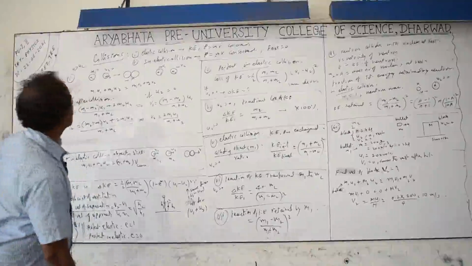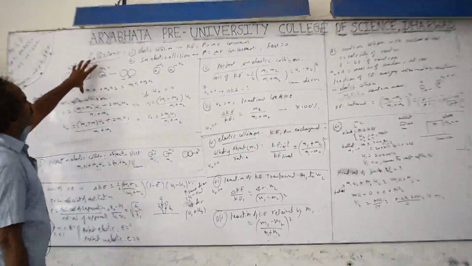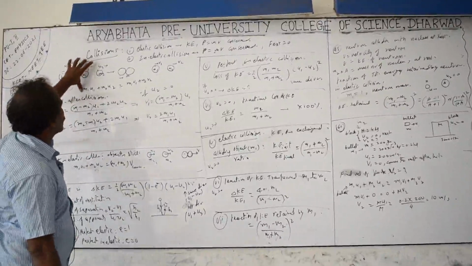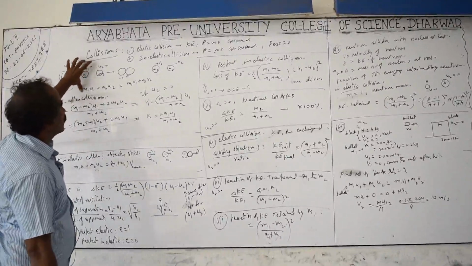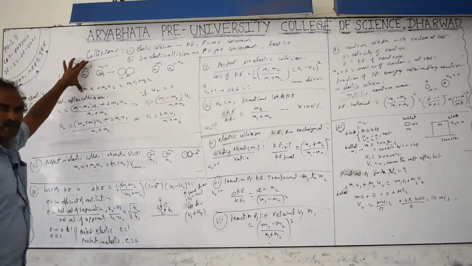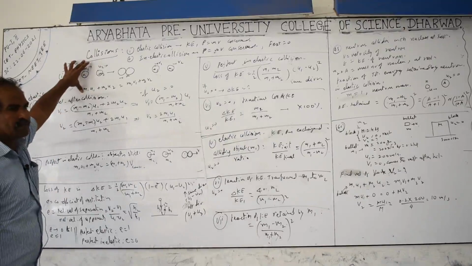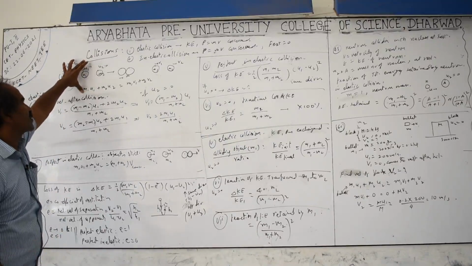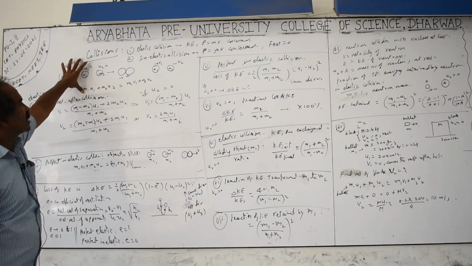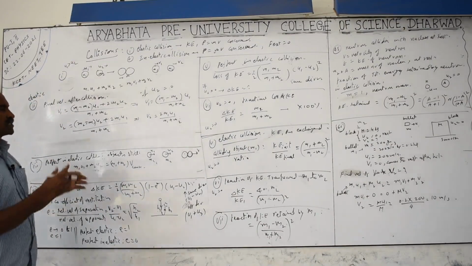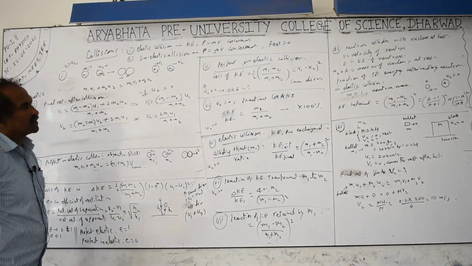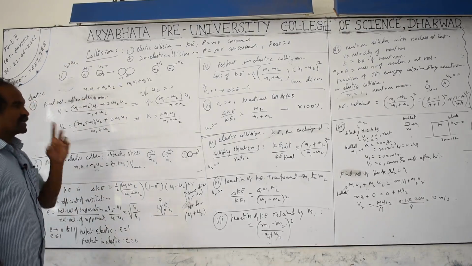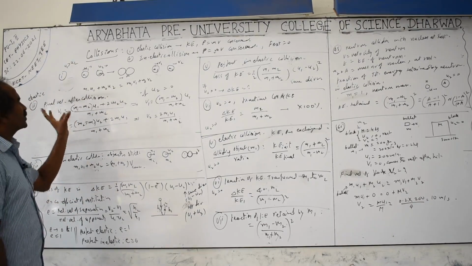Students, next part of this dynamics is collisions. It's also part of work, power, energy, and dynamics. A collision is a process where the motion of one object is affected or influenced by the force exerted by the other object. The objects need not be physically touching for a collision. Generally we talk about problems and examples, but actually collision need not be concerned with the objects in contact or touch.